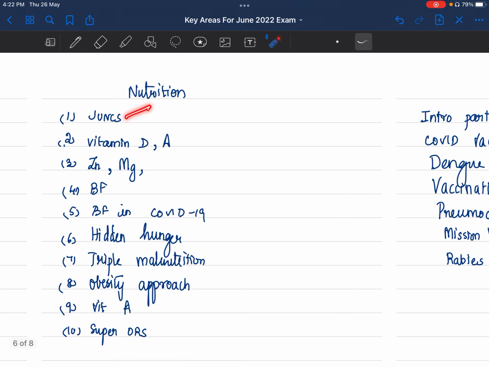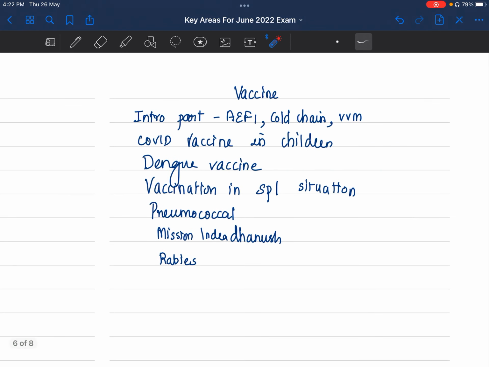Nutrition, again, junk food, vitamin A and D, important, zinc, magnesium, important. Breastfeeding, complementary feeding, breastfeeding and COVID, hidden hunger, triple malnutrition. Then micronutrients, they can ask you specifically. Obesity approach, super ORS versus regular ORS.